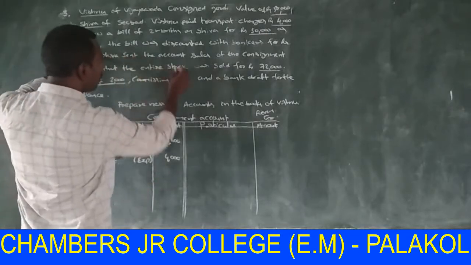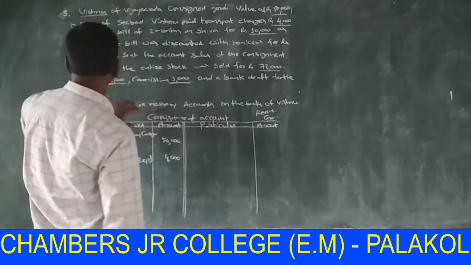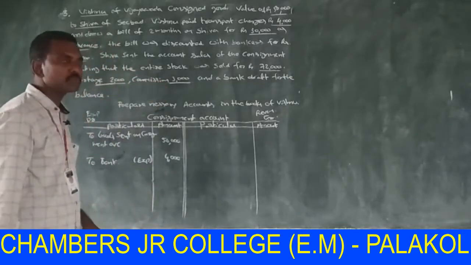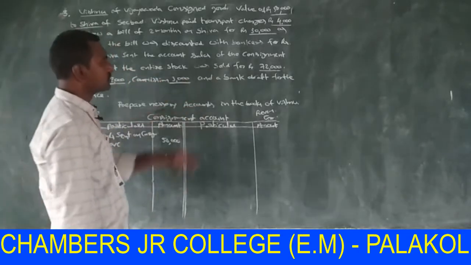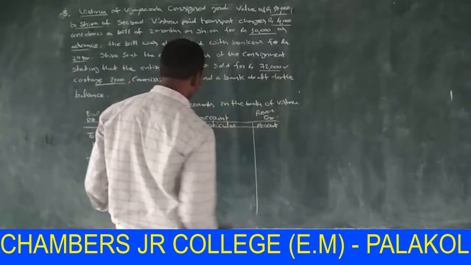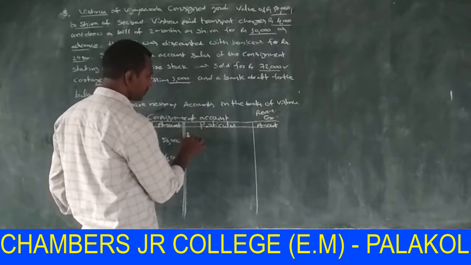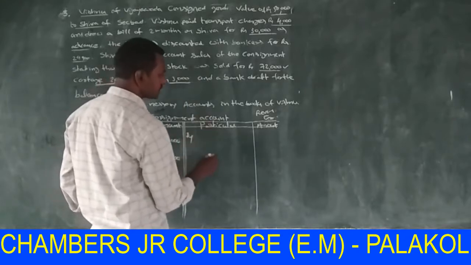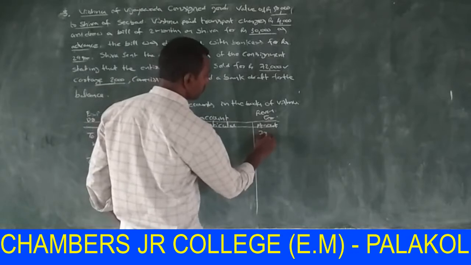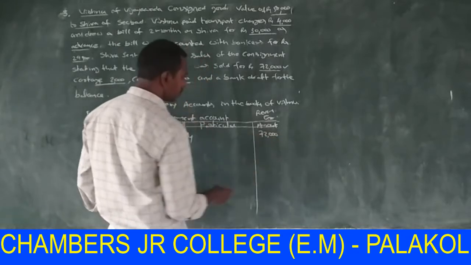Shiva sent the account sales of the consignment stating that the entire stock was sold for rupees 72,000. This is the sales amount, 72,000. Sales is a revenue, so it is shown on the credit side of the consignment account, 72,000.